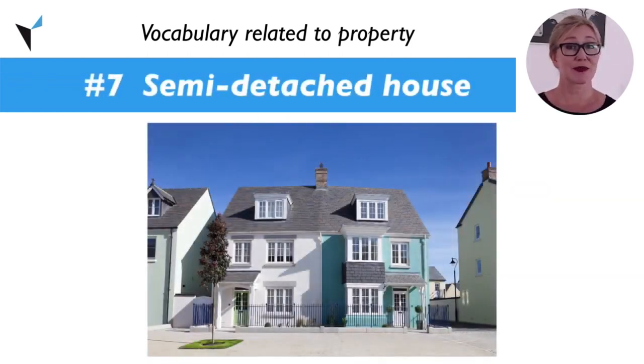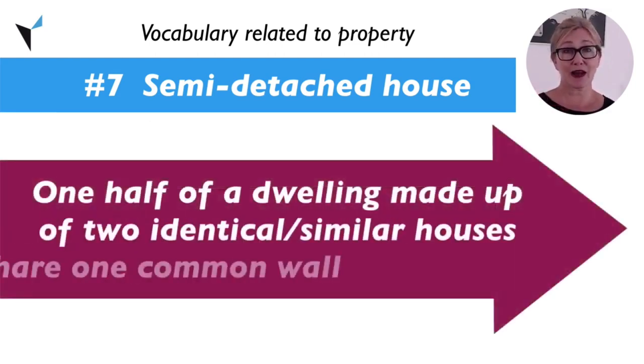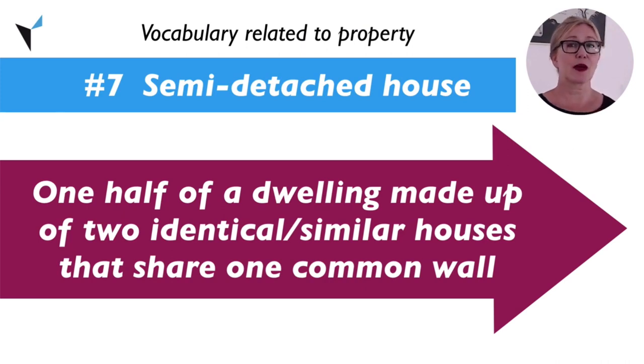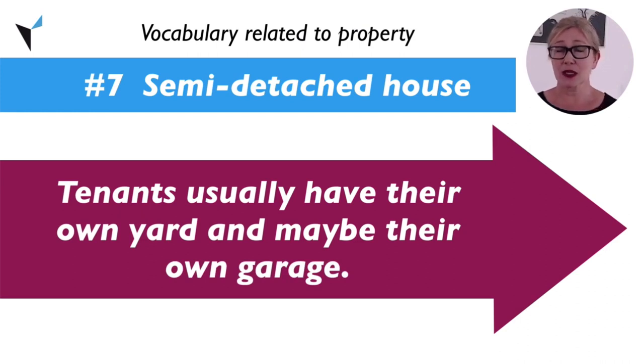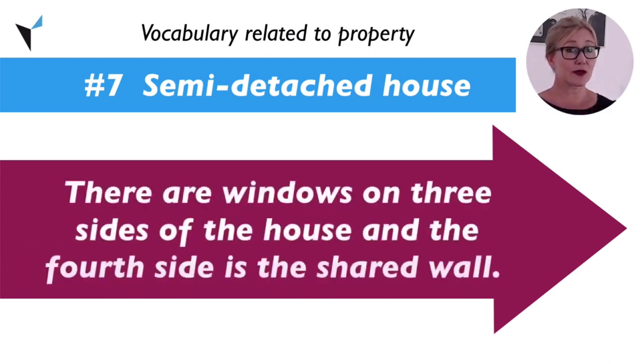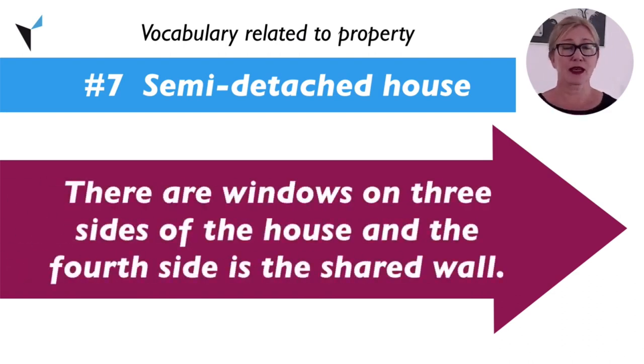Semi-detached house. A semi-detached house refers to one half of a dwelling that is made up of 2 identical or similar houses that share one common wall. If you live in a semi-detached house, you usually have your own yard and maybe your own garage as well. There are windows on 3 sides of the house, and the 4th side is the wall that is shared with the other house.